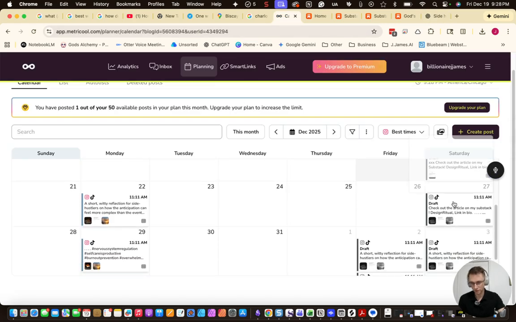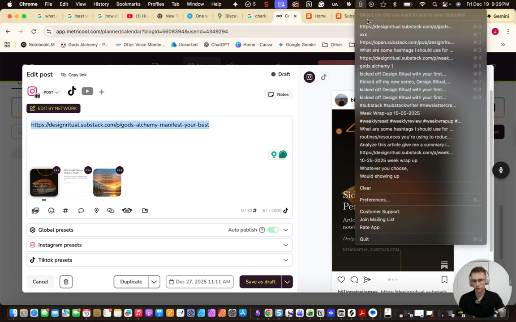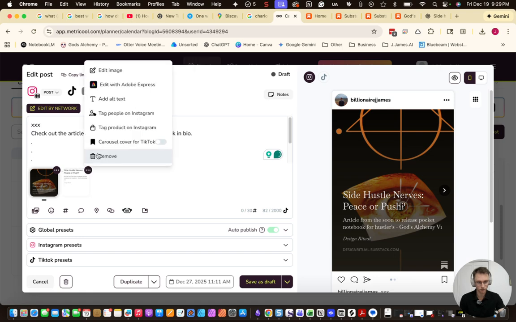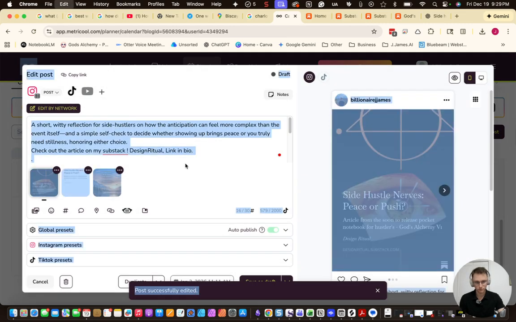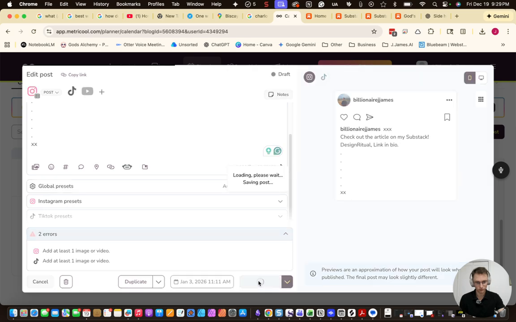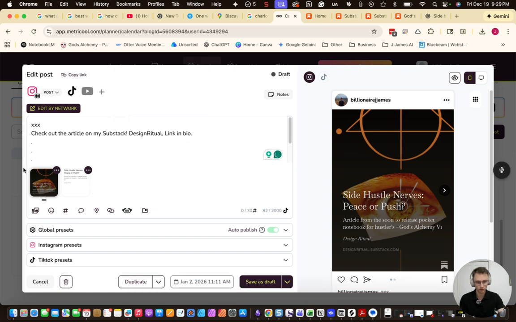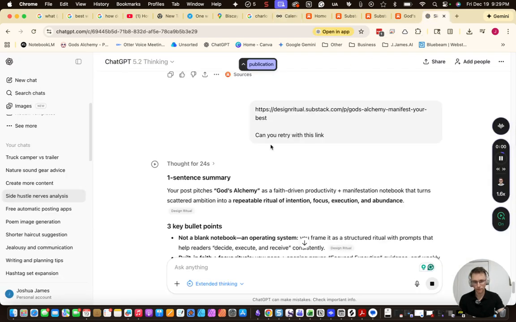And let's go back to here. We'll get these cleaned out super quick. Paste. Oops, that's not what I want. We'll go back to this other one. Paste. Boom. And then I'll just remove these images really quick. There we go. Save as draft. Paste. Remove. Save as draft. And I'll do this for each one just so that I can keep it simple here while that ChatGPT is running. Save as draft. Here we go.